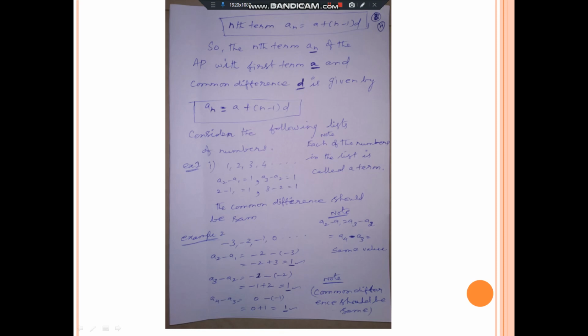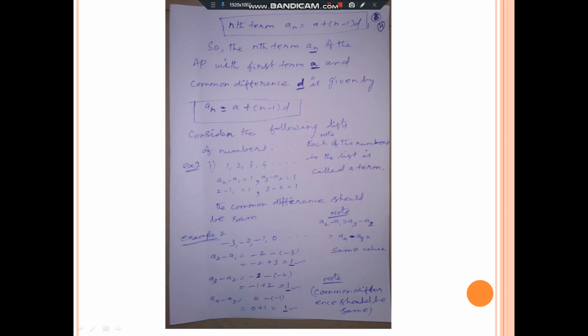Now look at the example. The common difference is coming same or constant. Here one correction: I gave 'same', it should be 'same or constant'. Then look at example 2. Minus 3. I started the first term with any rules. First example I started with 1, but see the second one. We can start the first term with any other number. Minus 3, comma, minus 2, comma, minus 1, comma, 0, etc.